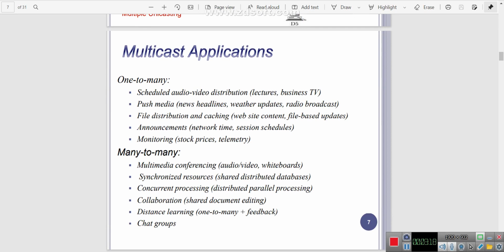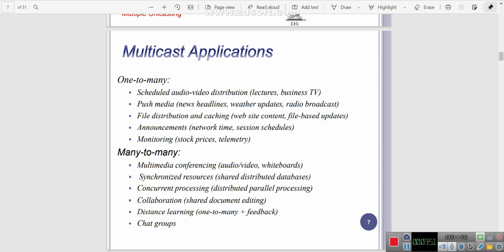Now, multicast applications. In what ways can we utilize multicasting? First, one to many. One to many means we can use it for lectures and business TV, scheduled audio and video distribution, and push media. So we can feed news headlines to multiple systems, and also weather updates and radio broadcast.